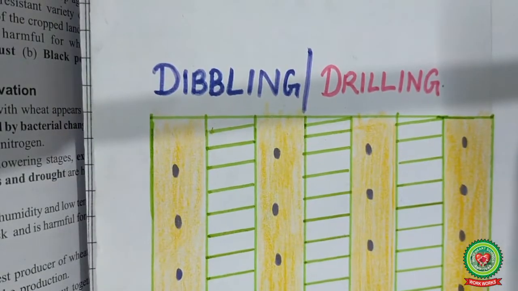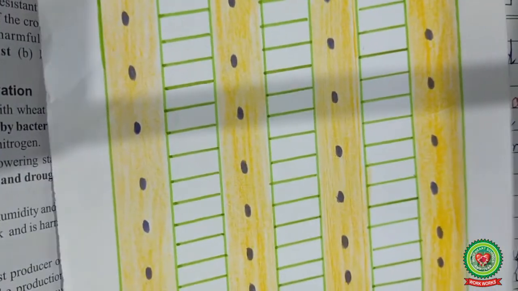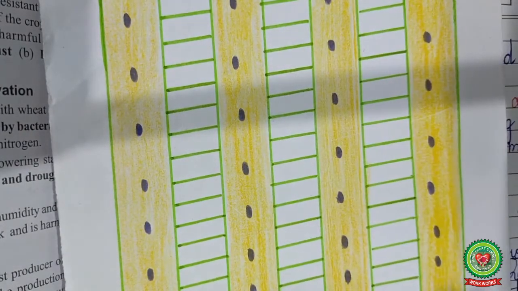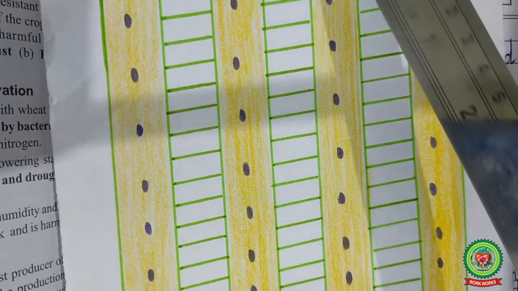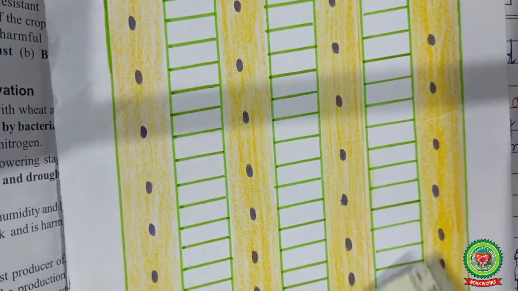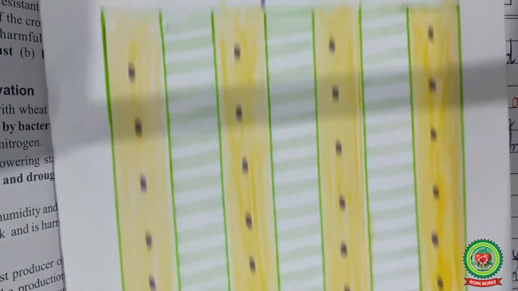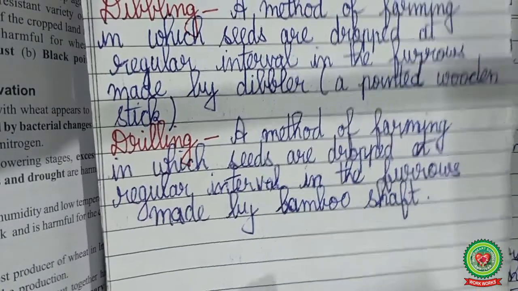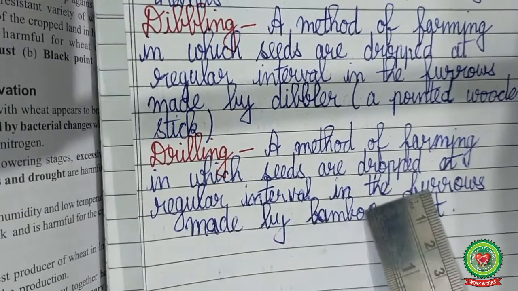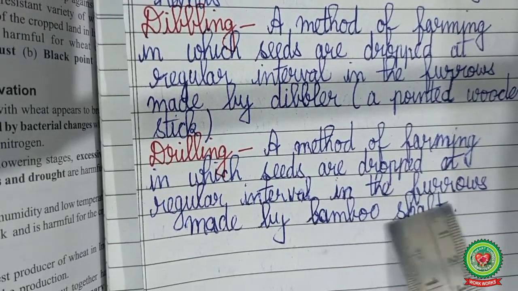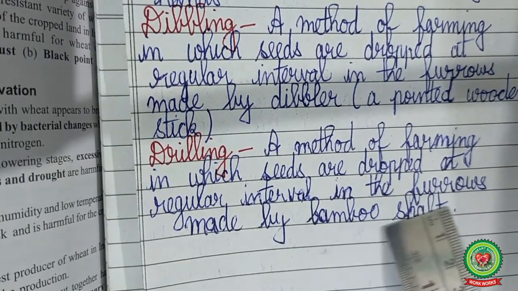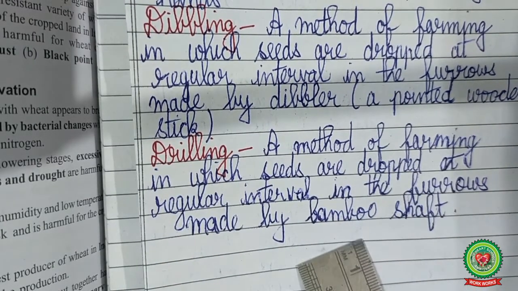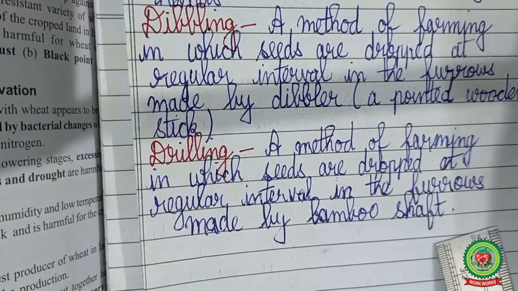This is a diagram of dibbling and drilling. Here the farmers first make furrows at regular interval. Then they drop the seeds in the furrows so that the seeds can grow nicely in those furrows. Now drilling. In this method also the seeds are dropped at regular interval in the furrows made by the farmers. But here the furrows are made with bamboo shaft. It is not a wooden stick. It is a bamboo shaft which is used for digging the soil.